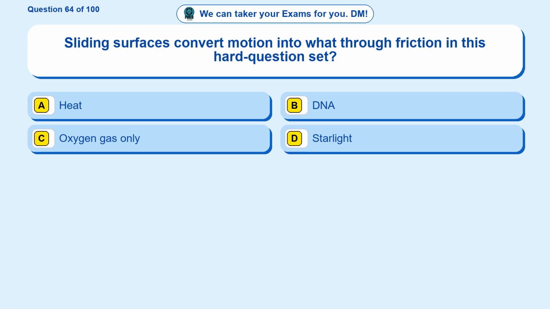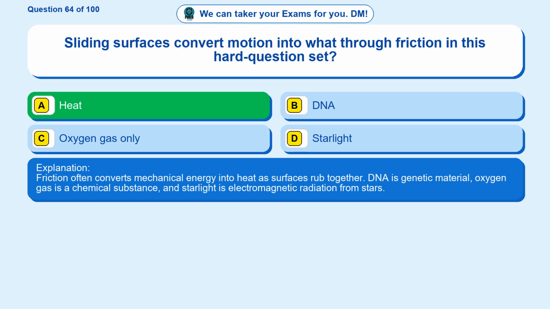Question 64. Sliding surfaces convert motion into what through friction in this hard question set? Option A, heat. Option B, DNA. Option C, oxygen gas only. Option D, starlight. The correct answer is option A, heat. Friction often converts mechanical energy into heat as surfaces rub together.